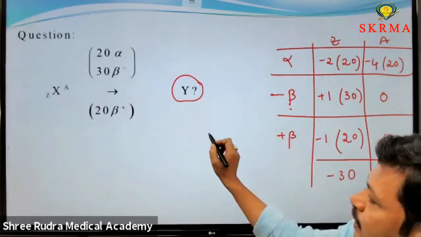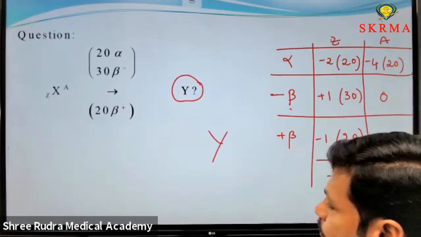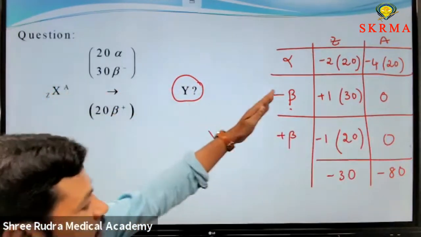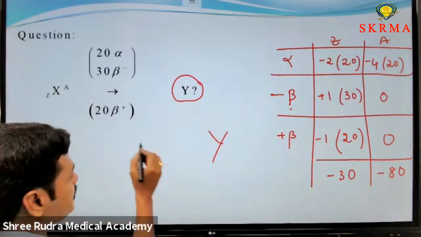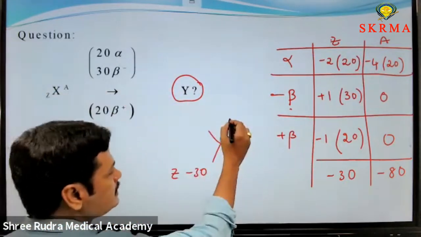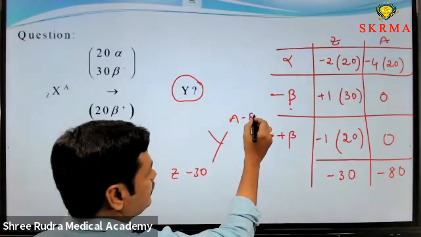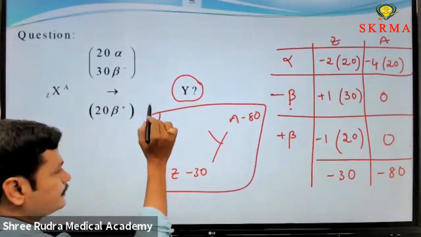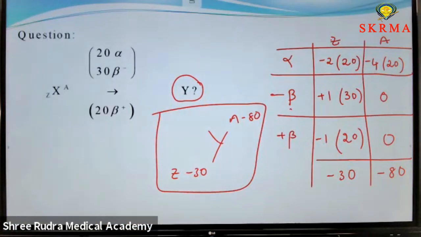That's why the new element can be expressed like this. Why? Because here Z varies. How does it vary? Z minus 30, A minus 80. This is the answer for this question: Z minus 30, A minus 80.